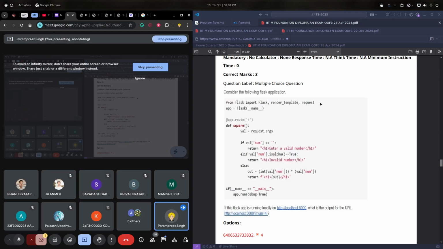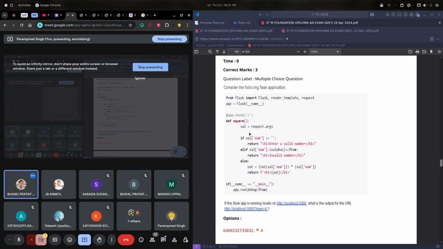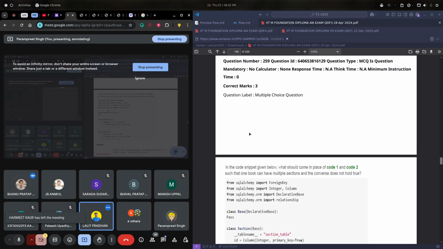Now we have a Python code, a Flask app, in which we have created an index route with the function square, where we are accepting some arguments in the value. Just one thing I want to know: what data type will the value have? Will it be a list of objects? A list of strings? Request dot args, what will it return? It will definitely be a list. No, a list of strings.